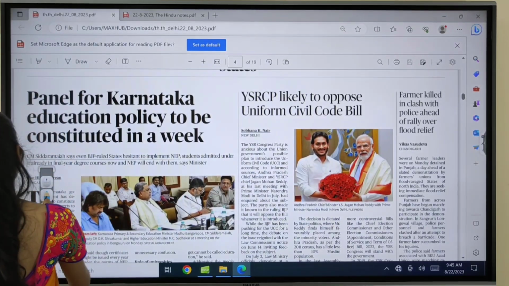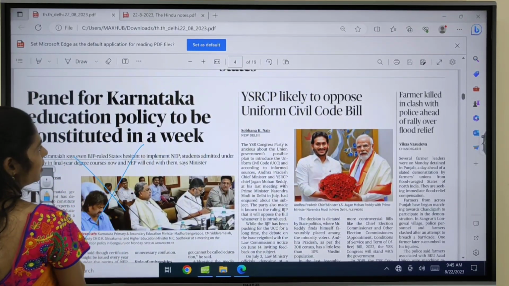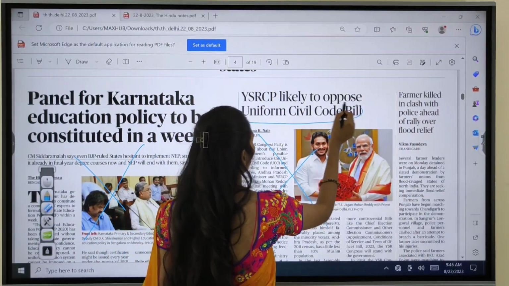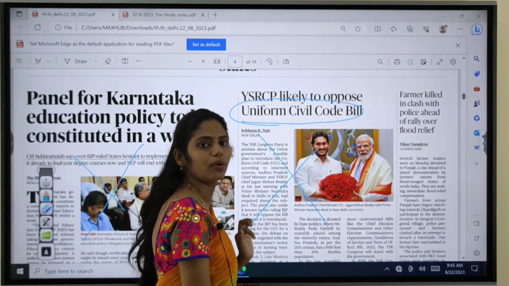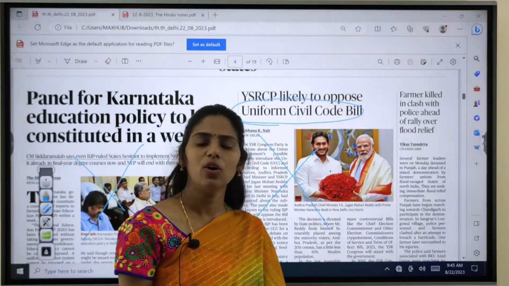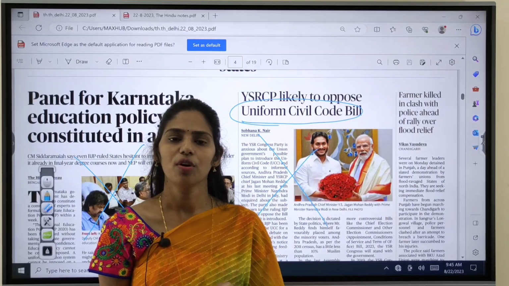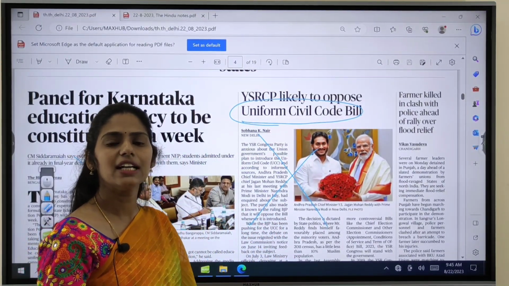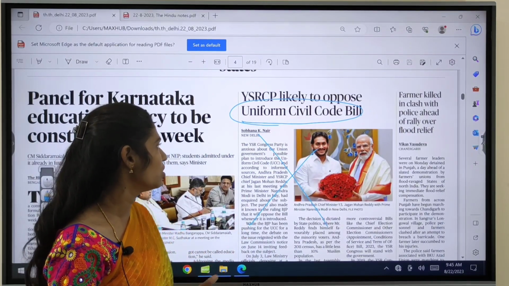So in the states page also, this article is not at all important. This article is also not at all important, but here you have to see what is this uniform civil code. So actually in India, only Goa state has a uniform civil code. So you have to let me know which article in our constitution talks about this uniform civil code.